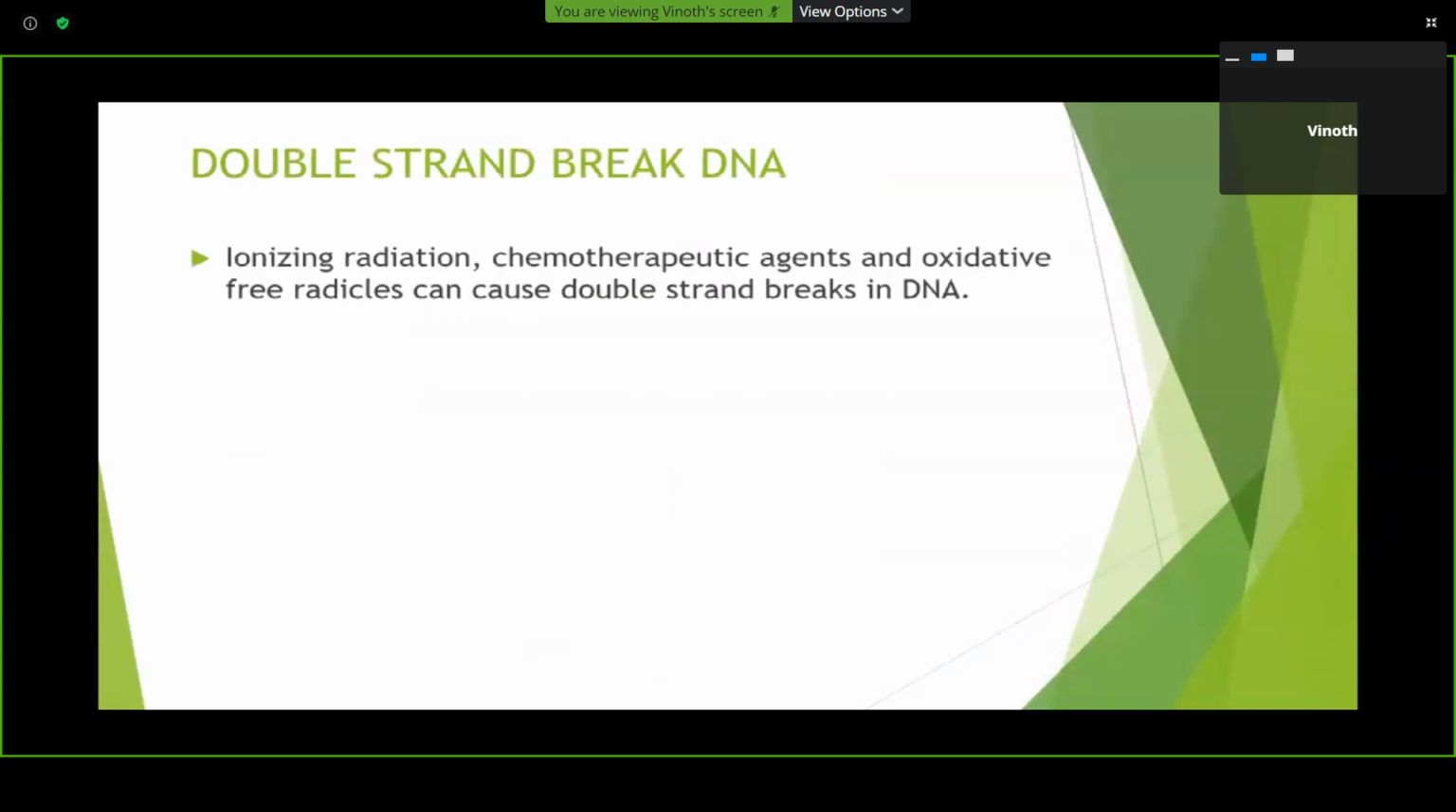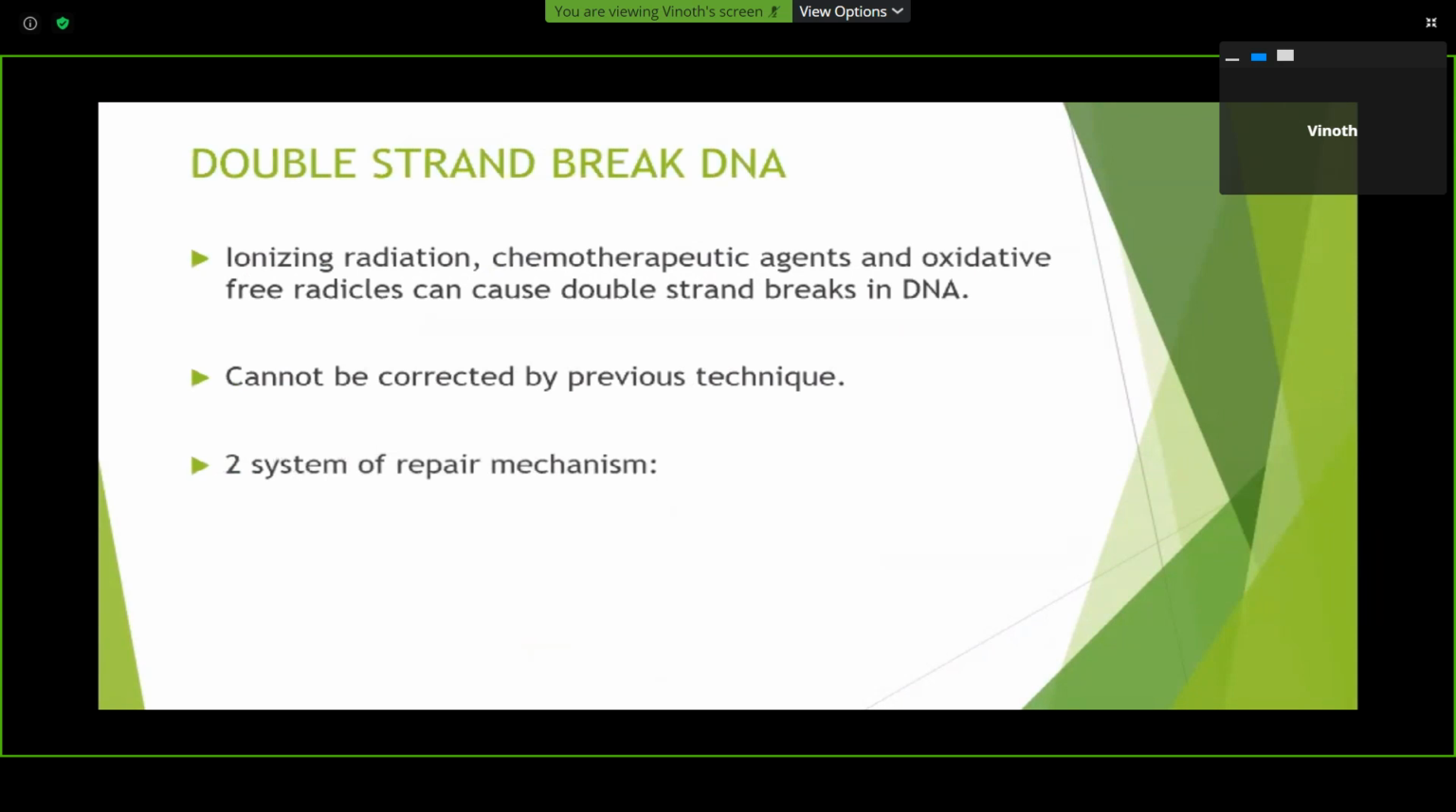Next is double strand break DNA. Ionizing radiation, chemotherapeutic agents, and oxidative free radicals can cause double strand breaks. Till now we saw single strand breaks in the DNA, that is, only a single strand is mismatched and it is removed by the DNA repair mechanism. Here, both the strands are broken, and they have to be repaired. That is non-homologous end joining and homologous recombination.